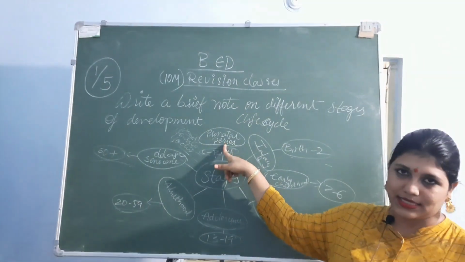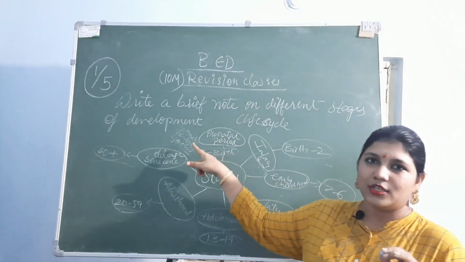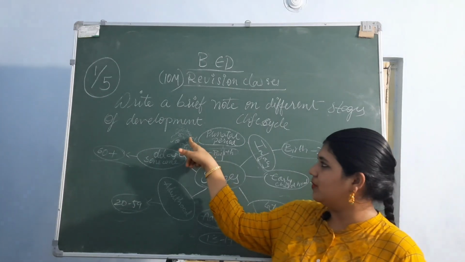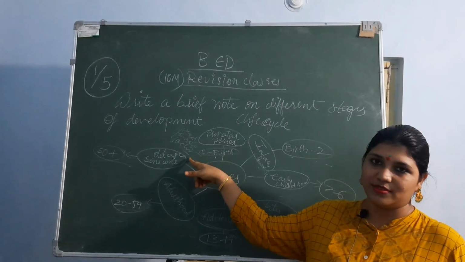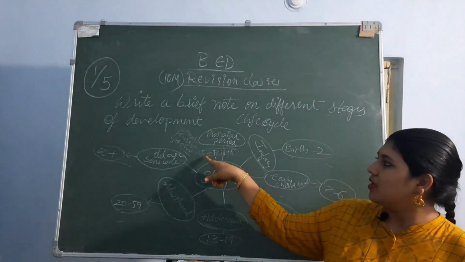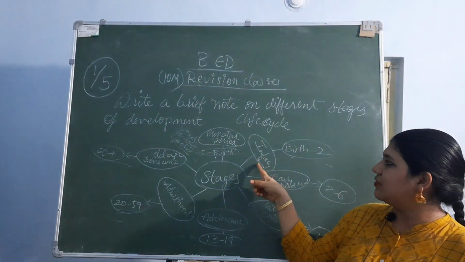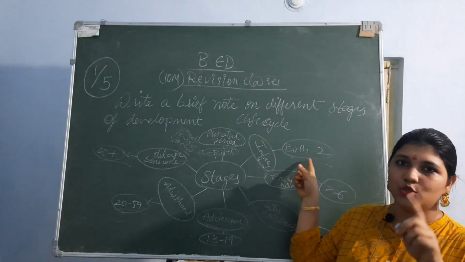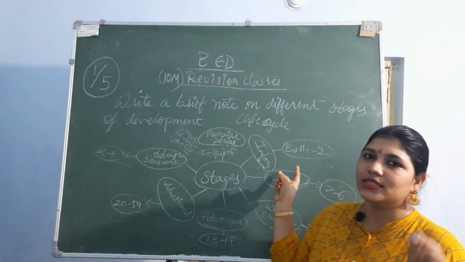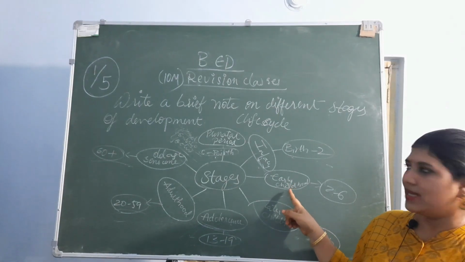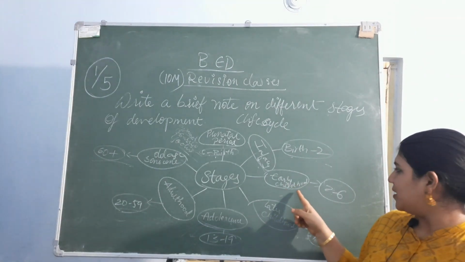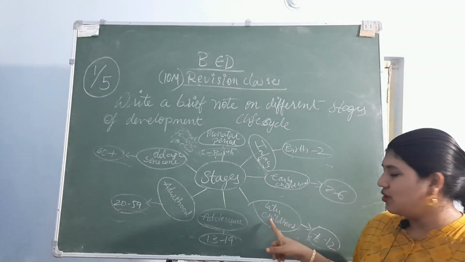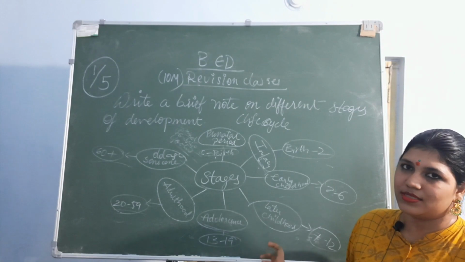That is the prenatal stage. That includes 3 stages again inside the prenatal stage. It is the germinal stage, embryo stage and fetus stage, that ranges from conception to the birth. And infancy is stage 2, that ranges from birth to 2 years of age of the child. And the third stage is early childhood, that ranges from 2 years to 6 years of age. Then the later childhood, that is from 7 years to 12 years age group.